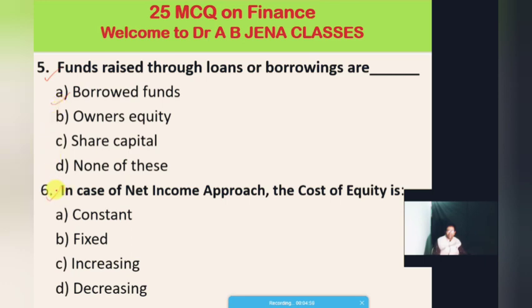Okay, dear friends, sixth MCQ. In the case of the net operating income approach, the cost of equity is: A, constant; B, fixed; C, increasing; D, decreasing. So A is the right answer. In this approach, the cost of equity is constant. So A is the right answer.